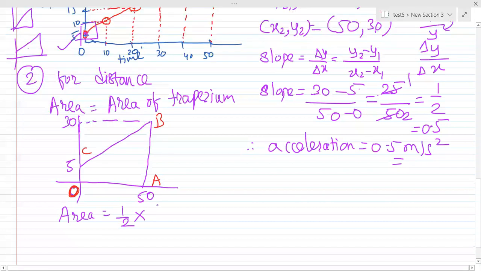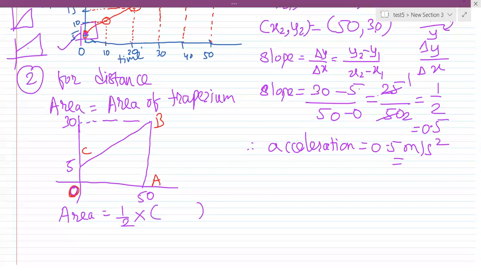1 by 2 into. What is the formula? Sum of parallel sides. Now, what will it look like? You already have the alphabets. You have the alphabets, put them in and give me the formula. What does it look like? 1 by 2 into.